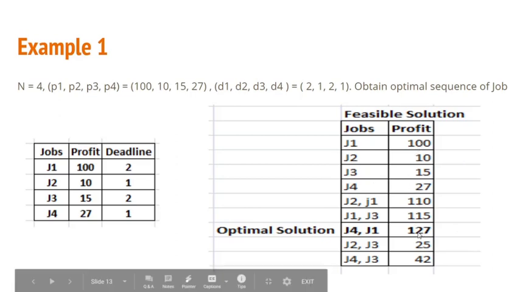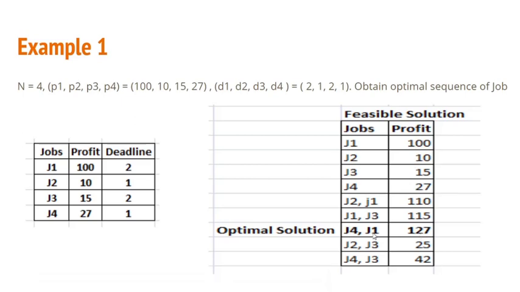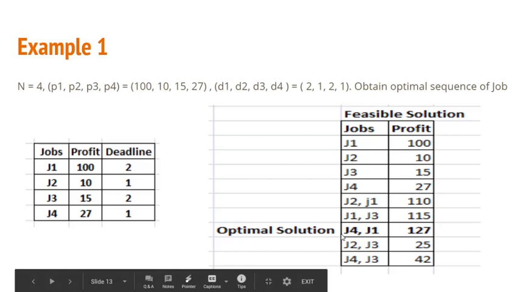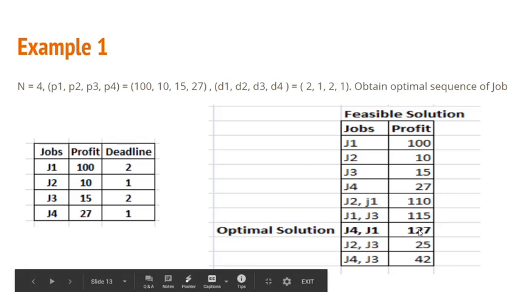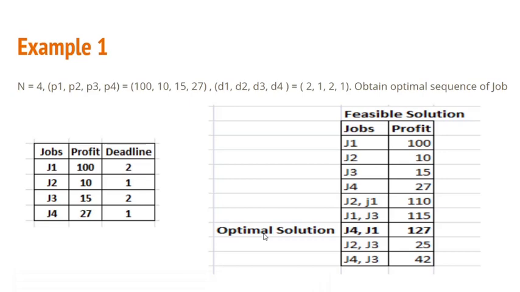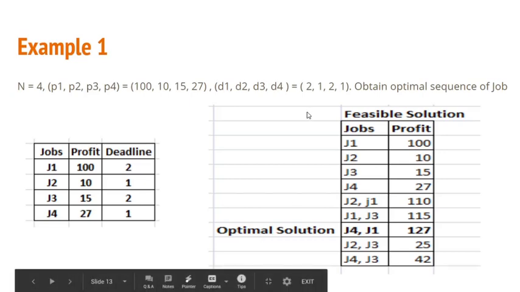So out of this, you can see here job 4 followed by job 1. If I execute these two jobs in the sequence, job 4 followed by job 1, then the profit earned is 127, which is maximum out of all. That is why this particular sequence of job execution is considered as the optimal solution. Alright. So this is how the problem needs to be solved.